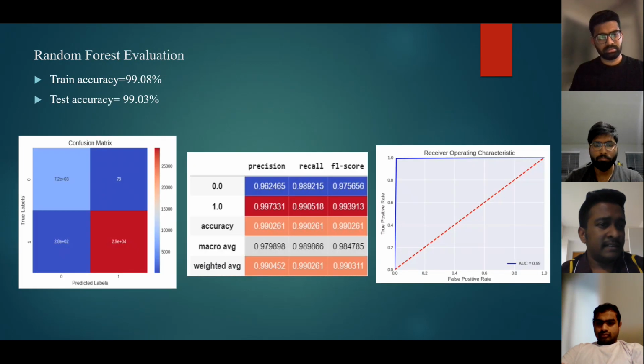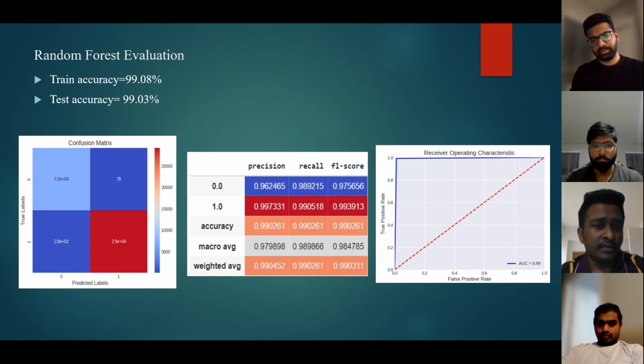Coming to the next slide, the random forest evaluation, we got a training accuracy of 99.08% and a test accuracy of 99.03%. In addition to accuracy, like precision, recall, and F1 score, we also made the confusion matrix. The confusion matrix shows how many samples were correctly classified and how many samples were incorrectly classified.